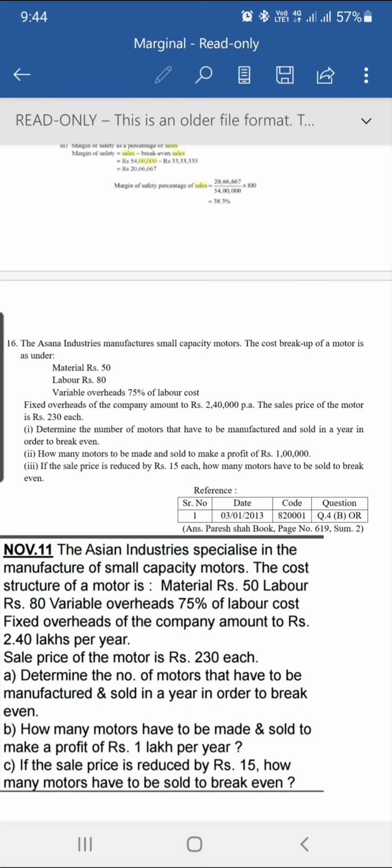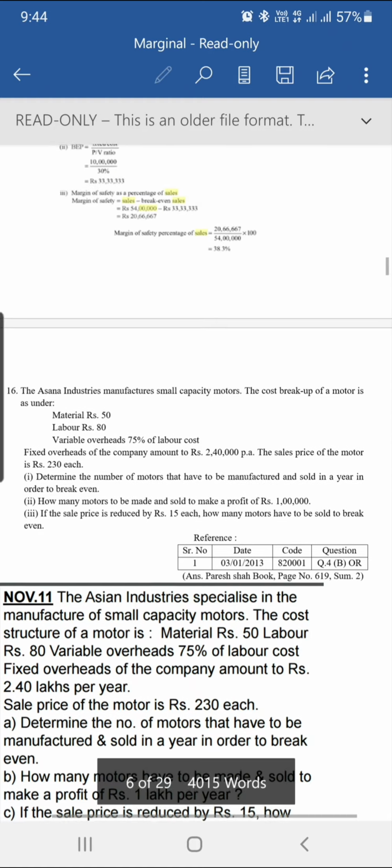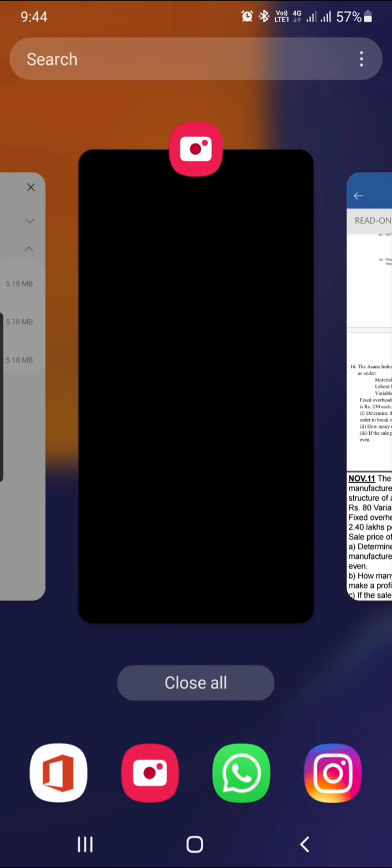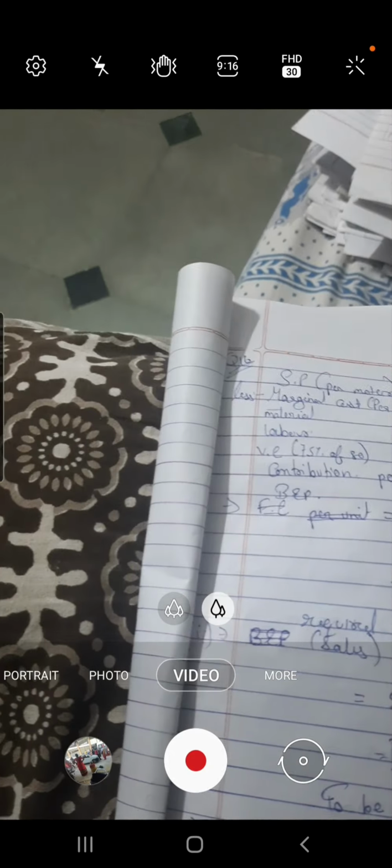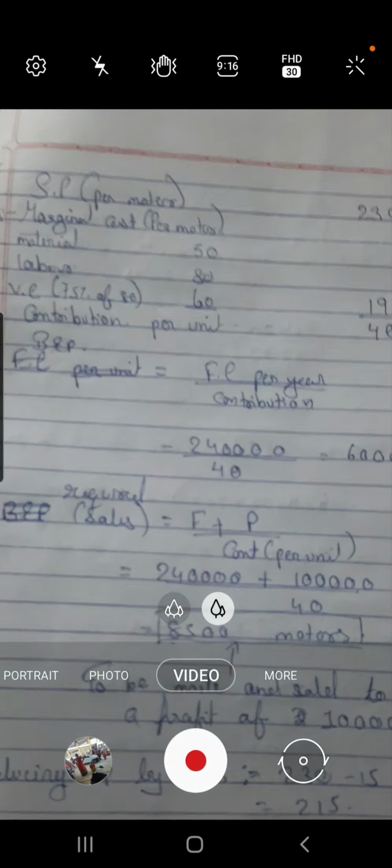How many motors are to be made and sold to make a profit of rupees 1 lakh? And third, if the sales price is reduced by rupees 15, what will be the break even point in units? Fine. For this, we have to do the following.